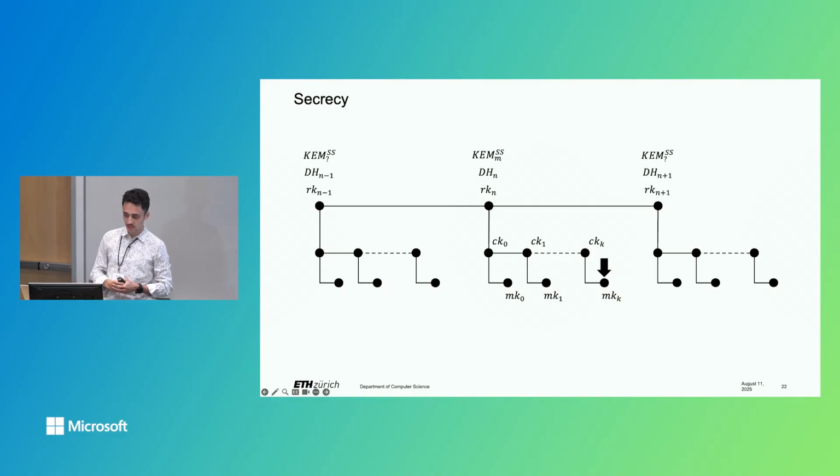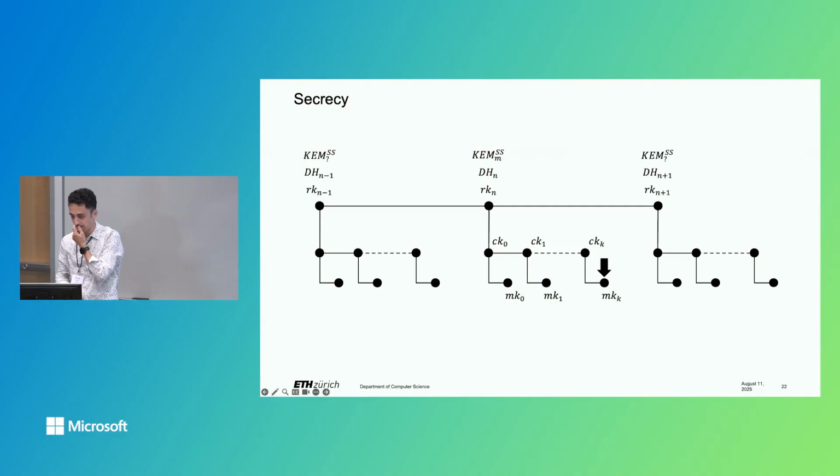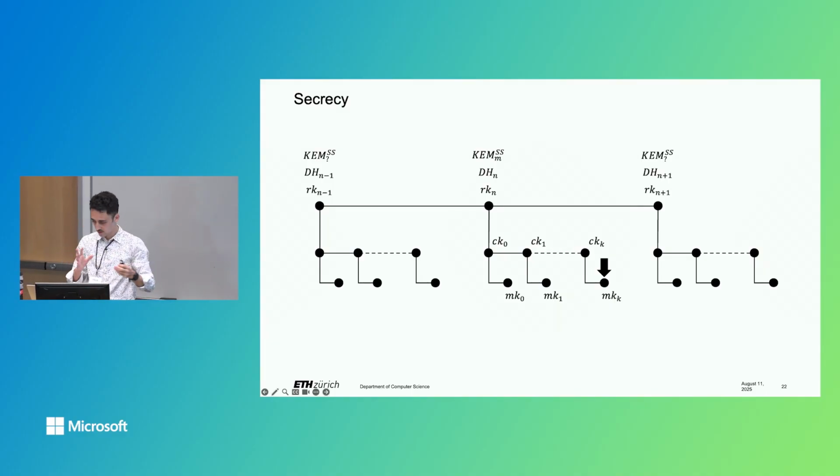So remember the key schedule that I showed you in the beginning, where we derive message encryption keys and root keys. What you see here is a small generalized version of that. Let's presume we're considering a message that has been sent and encrypted under the message key MK that is highlighted with the arrow here. That means it was derived from some chain keys and some Chem shared sequence and Diffie-Hellman shared sequence, and there are also sessions in the past and in the future happening. Not sessions, sorry. It's one session, but we are focusing on this point of the session.